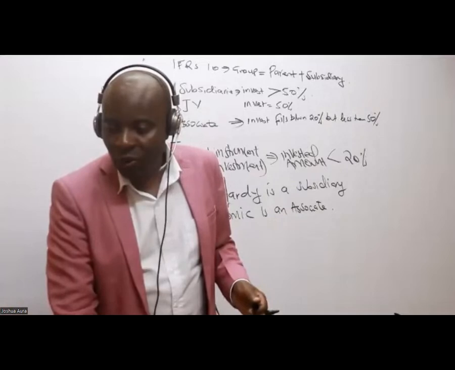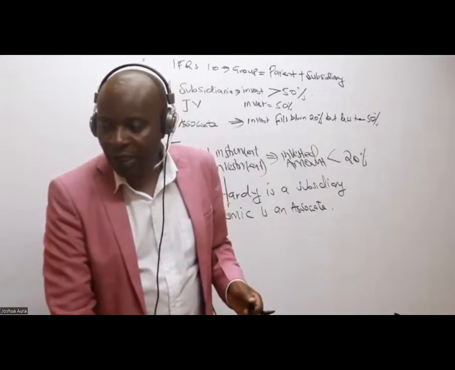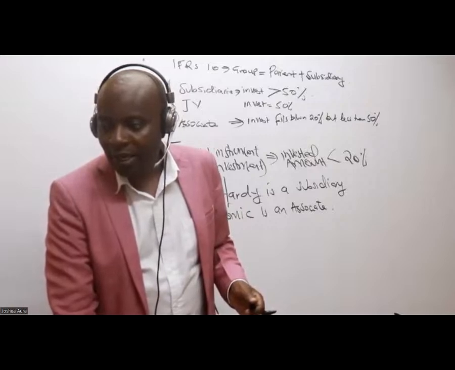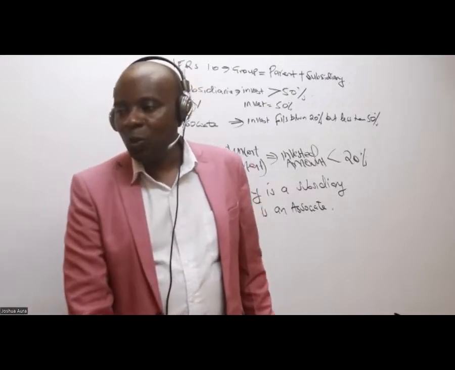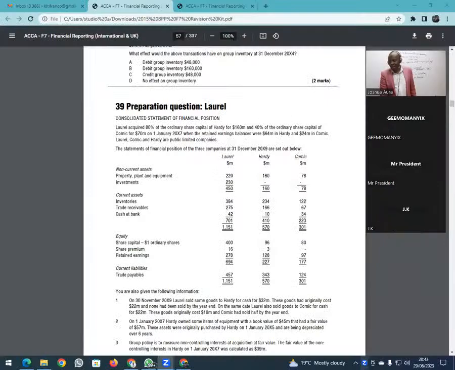So they have told us here, which is very important, ladies and gentlemen, is this fact here. Remember, we have just bought 80% of Handy. So Handy is a subsidiary, and the 40% of Comic. So Comic is an associate. And as somebody has told us, if it's a CASNEB question paper, I will delete this column of Comic, the whole of it, because Comic is an associate. Comic will never be consolidated.